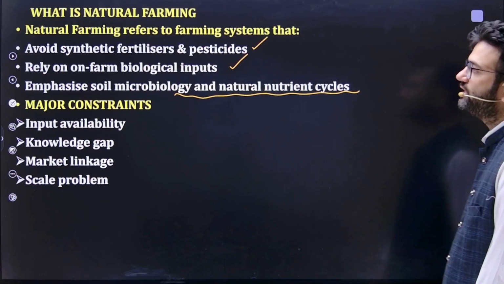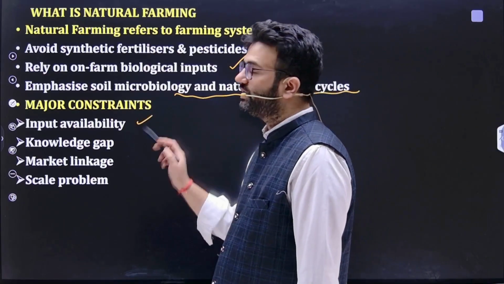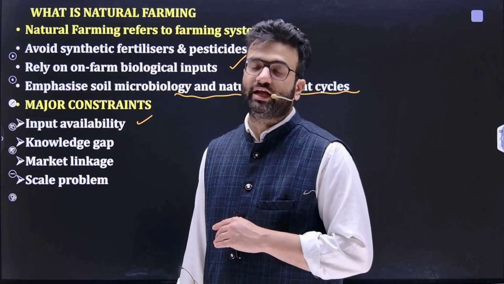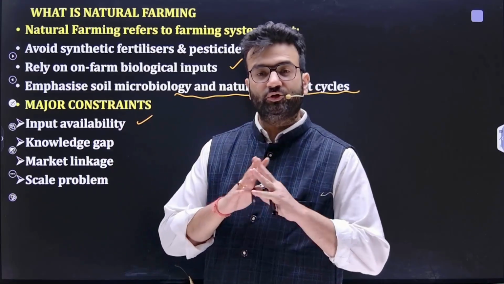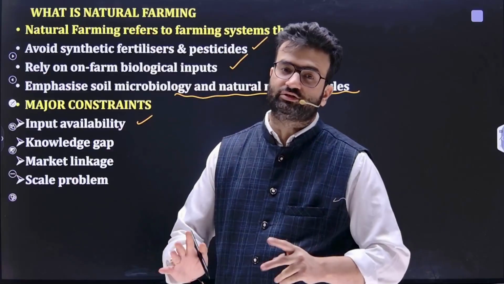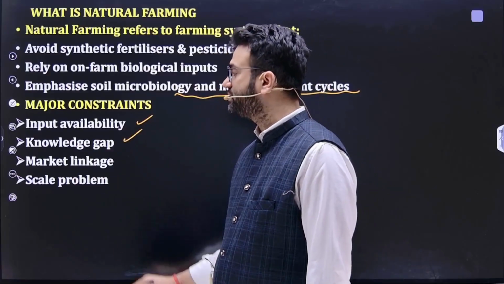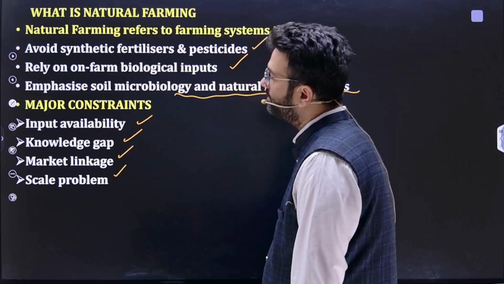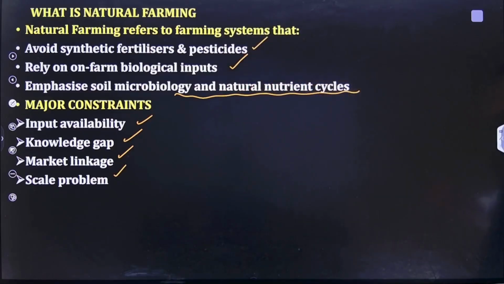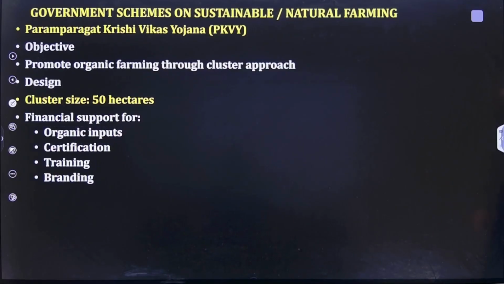But the problem with natural farming is input availability is the major issue, because under natural farming no external source can be used. It should use only those things which are available naturally. Then the knowledge gap persists, market linkage is an issue because of lack of certification, and scale problem is also there. So natural farming also creates major issues over here.